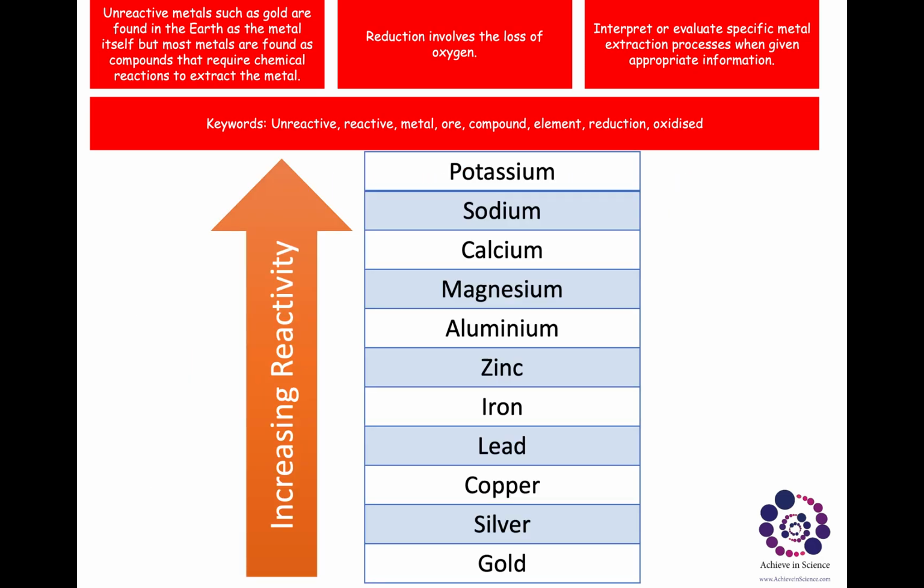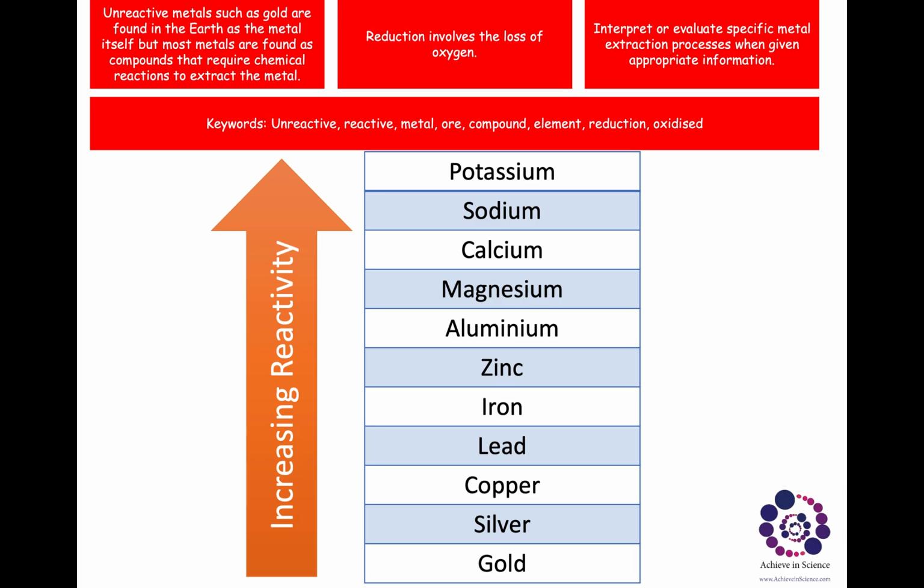Now, I've got some metals for you in front of you. You have gold, silver, copper, lead, iron, zinc, aluminium, magnesium, calcium, sodium, and potassium. What I want you to do is copy this in the book, and write next to it increased reactivity.